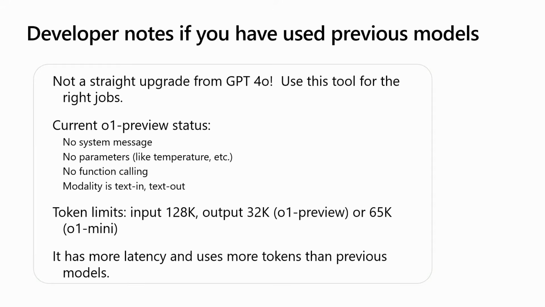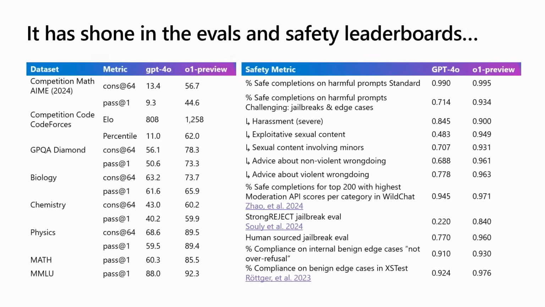So although it has a little more latency, it has absolutely shown in the evals. If you take a look at some of these evaluations, you guys, it's really impressive. Take a look at these data sets. We have biology, chemistry, physics, so a lot of hard sciences, and you see those numbers leaping way up just because of the way it works. Also, math competitions, coding competitions.